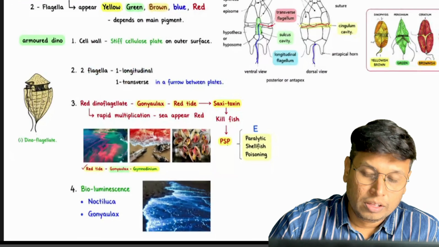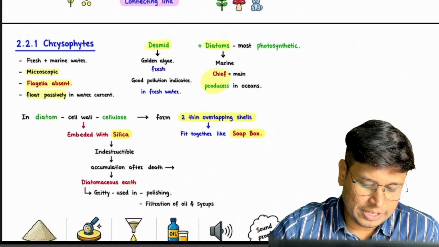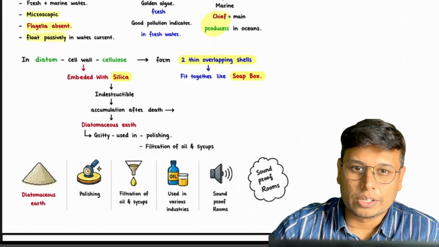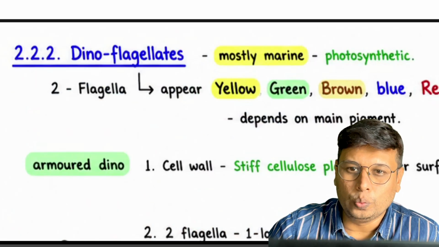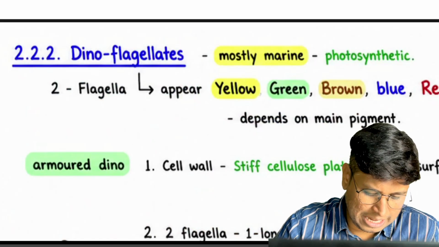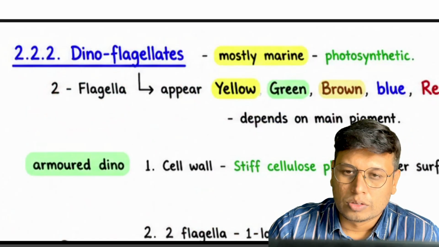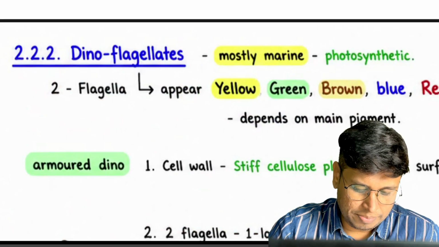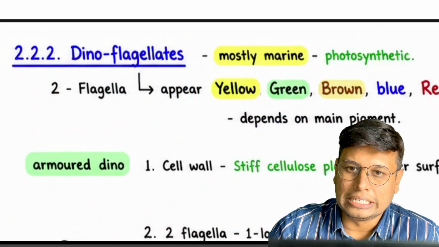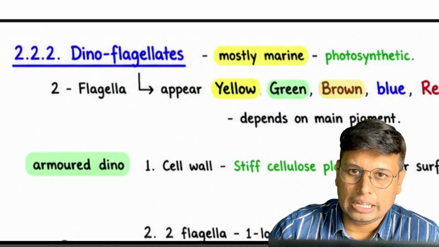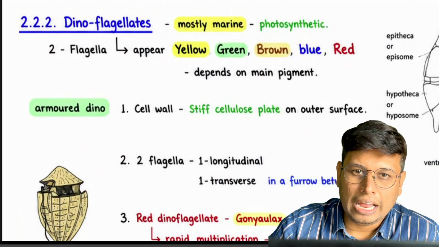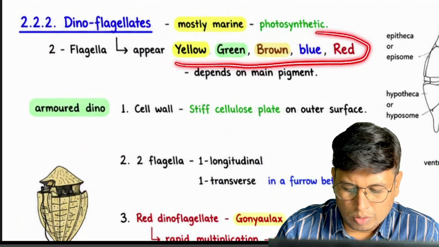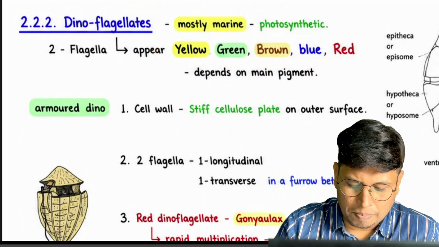Okay, so after completion of chrysophytes, we are going to see dinoflagellates. Again, dino, two flagella. So what is the difference here between chrysophytes and dinoflagellates? Dinoflagellates have flagella, and these are mostly marine and photosynthetic, and they appear yellow, green, brown, blue, red depending upon the main pigment.